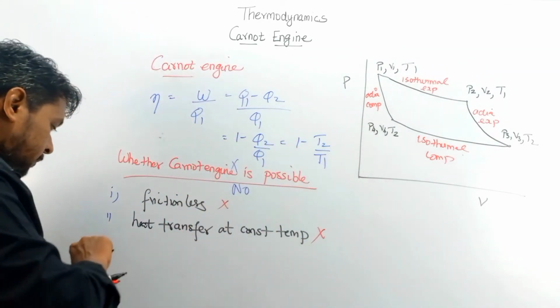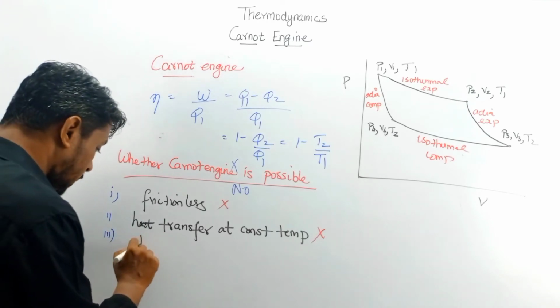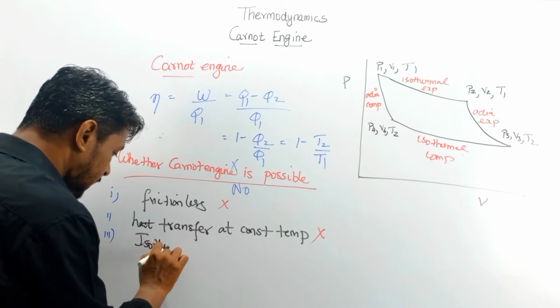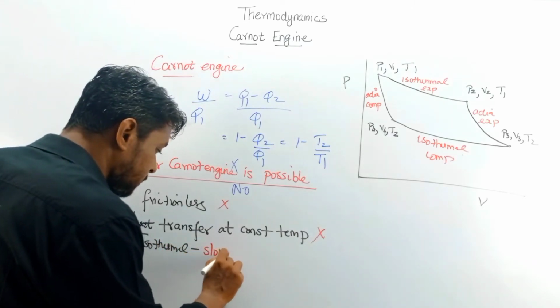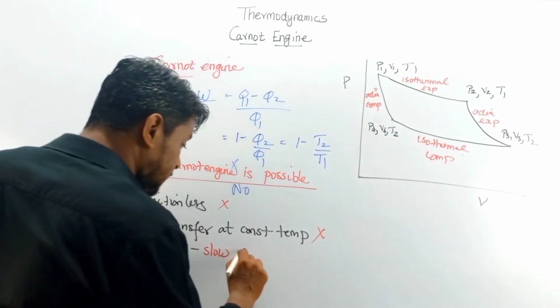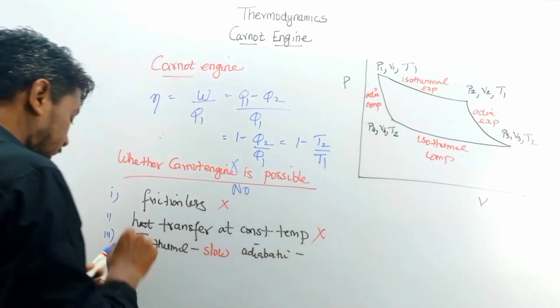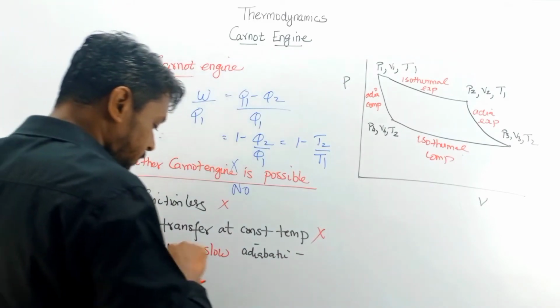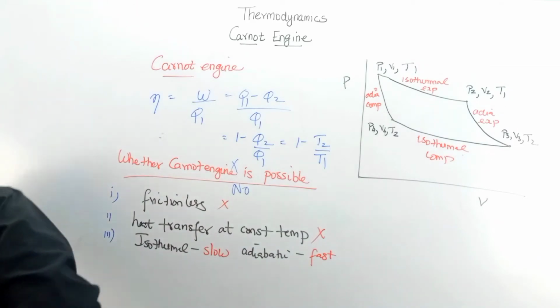And the third thing: this isothermal process is a slow process, and this adiabatic process is a fast process, yet they happen in simultaneous movement.